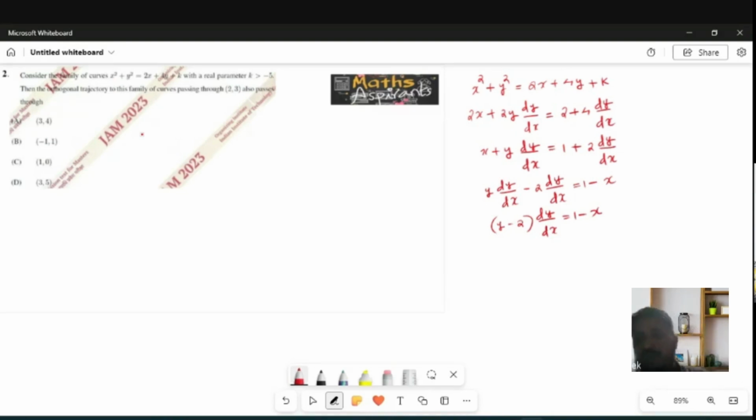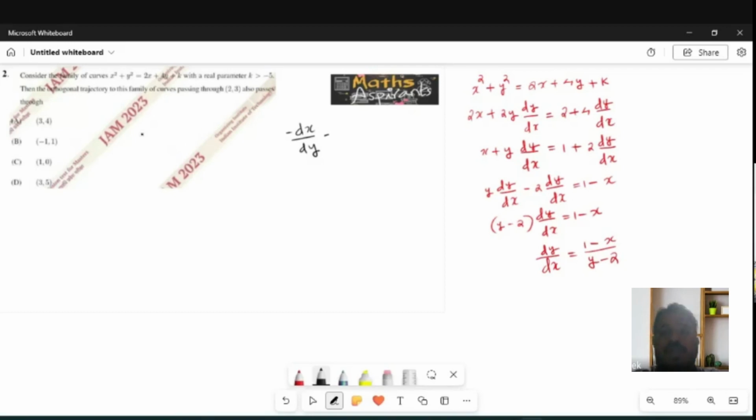From this, dy by dx is equal to 1 minus x divided by y minus 2. Yes, this is the slope of the given family of curves. So next, what do I need to do? I need to replace it with the slope of the orthogonal trajectory. For that, just replace dy by dx by minus dx by dy.